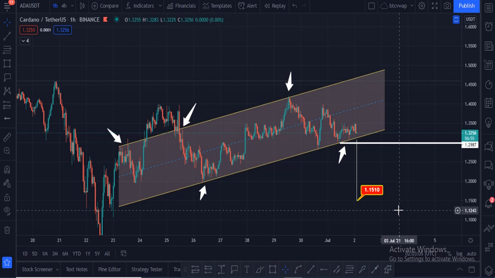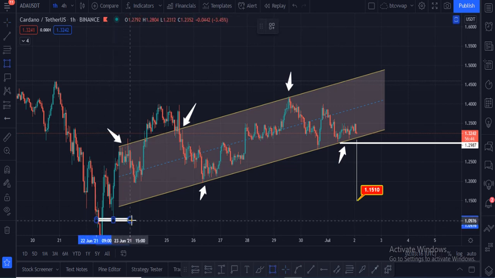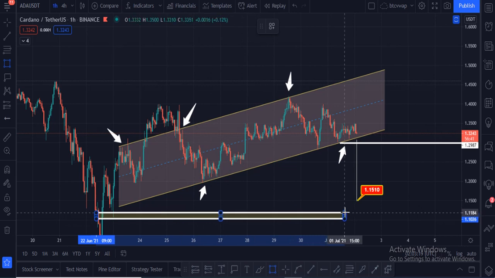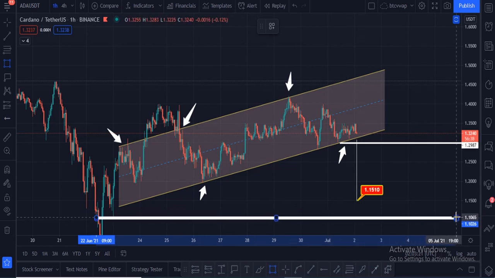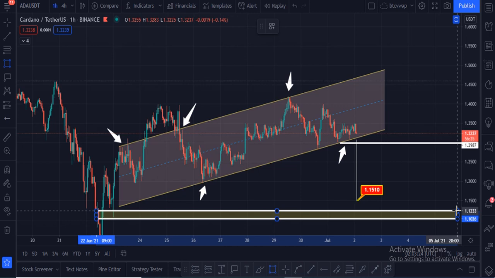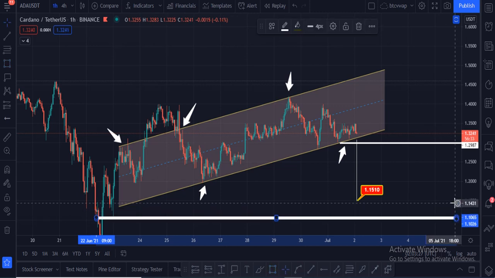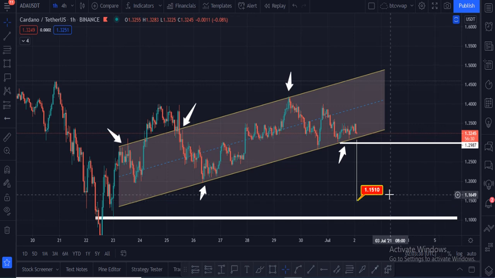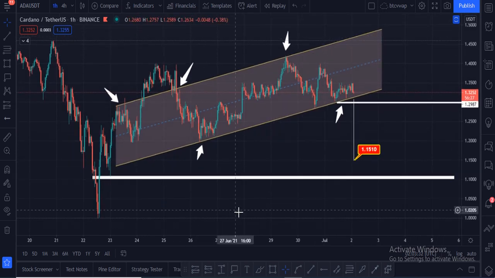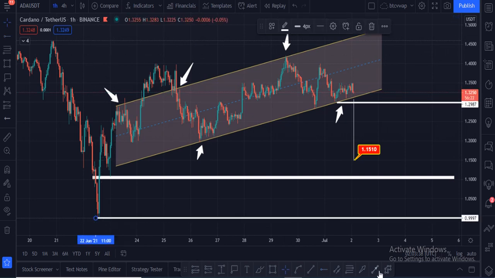And if Cardano breaks the $1.30 support zone, it can go to $1.15. Maybe Cardano can go down to this level, the starting point of this rising channel, and it can go down to $1.10, maybe $1.13. These are the strong support zones for Cardano right now. And there is another support zone waiting for Cardano at the $1 area. This is a very strong support zone for Cardano.